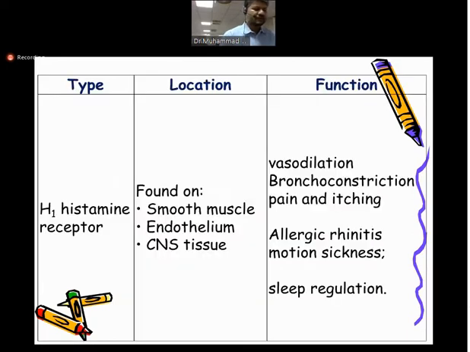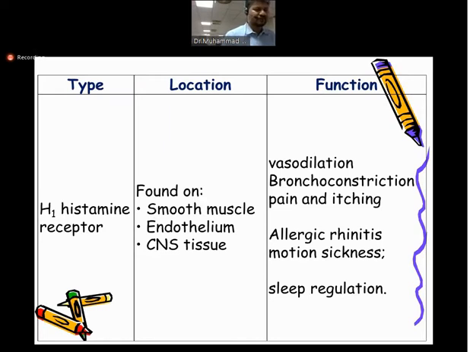Okay. Before we start the antihistamine drugs, you should know the different types of histamine receptors. I told you we are discussing this topic under the respiratory module, and a respiratory disease like asthma belongs to this topic, because asthma is an allergic condition, and this allergic condition can occur with the release of histamine.